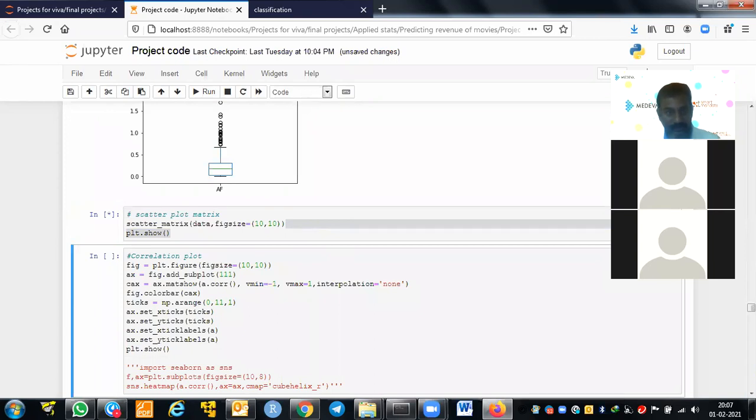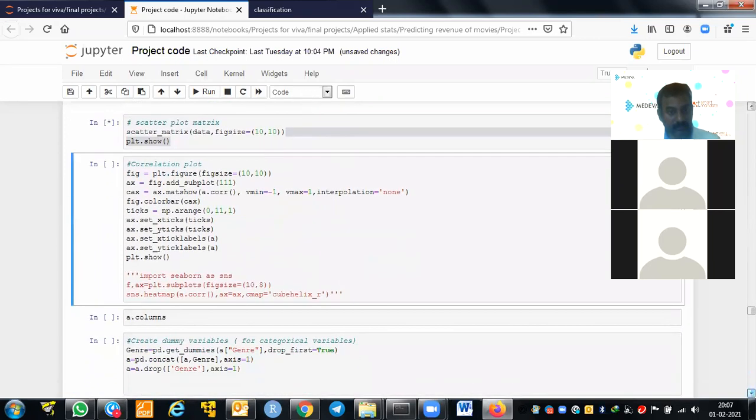The actual correlation plot is there at the downside. I can even do the scatter plot there also.